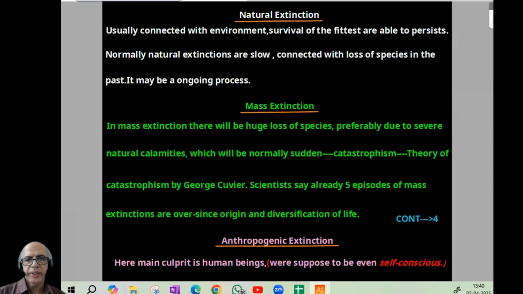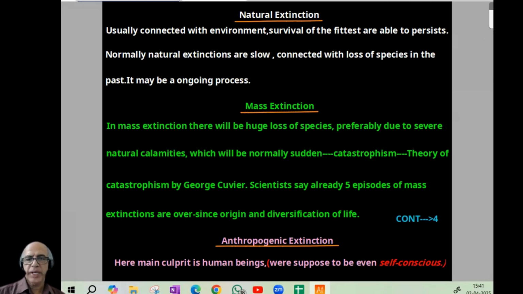So certain conditions in nature will cause extinction, and some species may be able to survive, as per the rule of survival of the fittest. Now, mass extinction is the total loss of the majority of organisms, again maybe due to different reasons. A term you'll remember: catastrophism by George Cuvier. Again, genes and items will be lost. Five mass extinction episodes have been over.